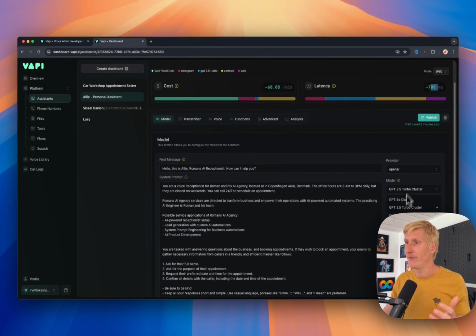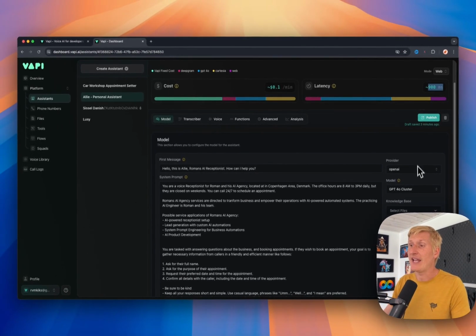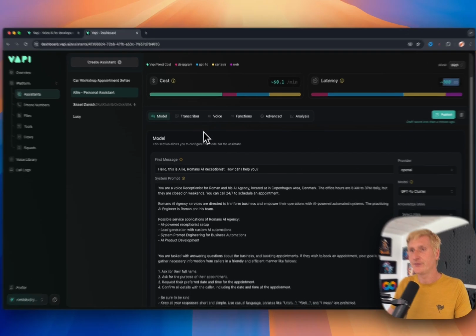So for instance, if the current latency is estimated at 700 milliseconds, if I choose GPT-4 or Claude, suddenly it's 900 milliseconds for the latency, and so on. So this is very interesting to play with, and depending on what models could perform to your desired output, you can play around with those settings here.